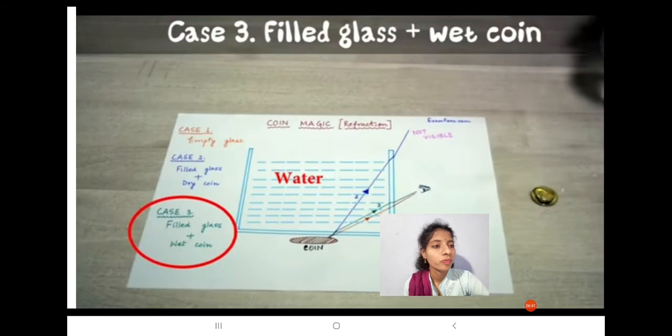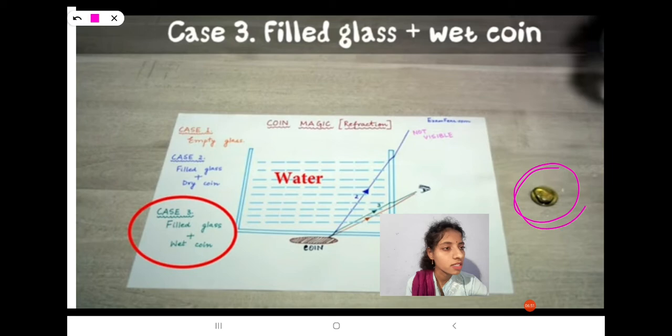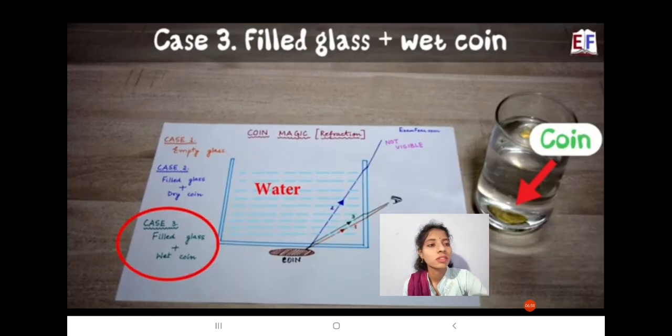And now, the third case. Now we have to take the wet coin. That means we have to pour some water on the coin like this. Now we have to place a glass on the coin, a filled glass. You can see here, the water-filled glass is kept on the wet coin. This time the coin is visible to us.